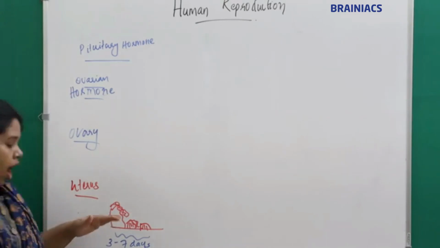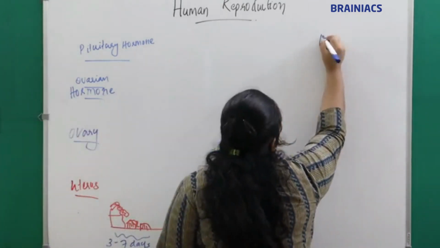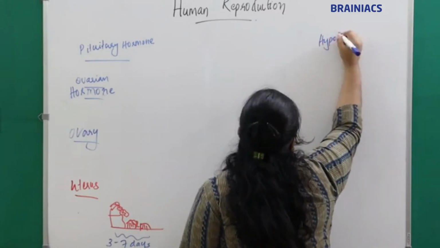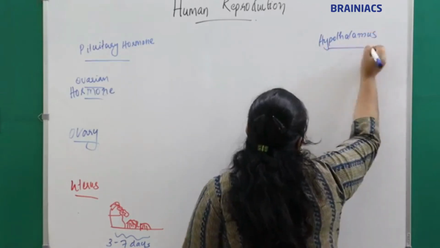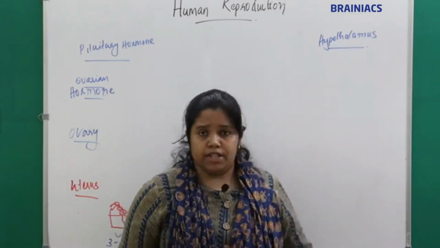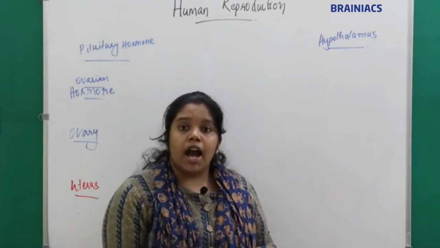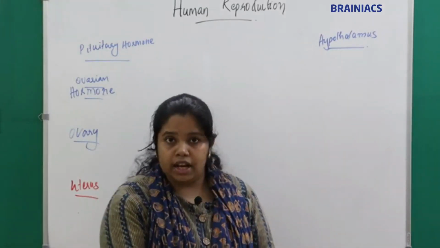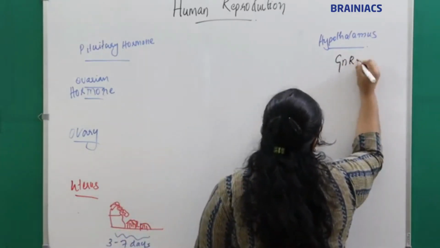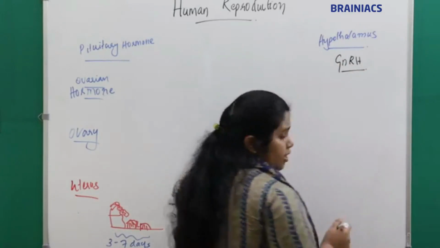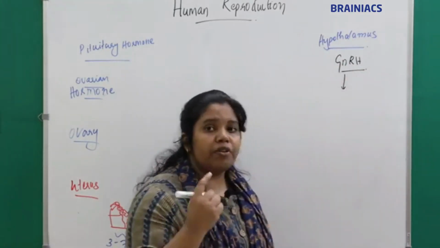So after the menstruation, what happens is that the hypothalamus, towards the end of the menstruation phase, that means around the 7th day, will secrete a hormone called GnRH, the gonadotropin releasing hormone.